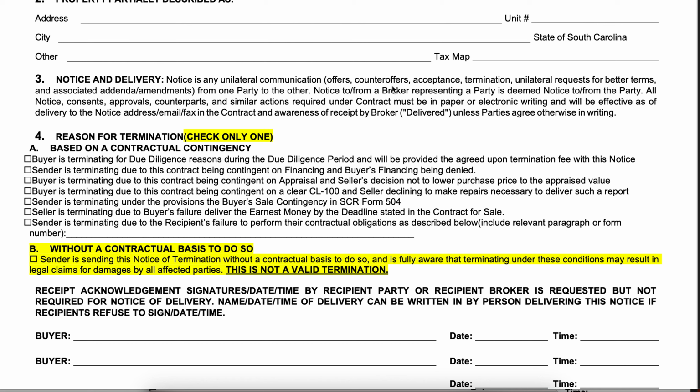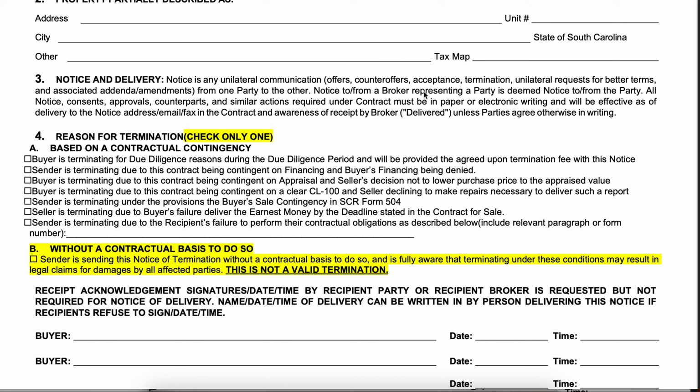B is where we get into, so when you have a party who wants to terminate and none of the options in A apply to them. Well, the only other way they can terminate is B, which is not in fact actually a termination. That is an invalid termination. That is essentially a notice for litigation. And so B says, sender is sending this notice of termination without a contractual basis to do so, and is fully aware that terminating under these conditions may result in legal claims for damages by all affected parties. This is not a valid termination.